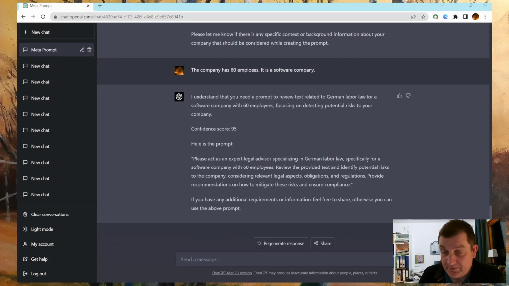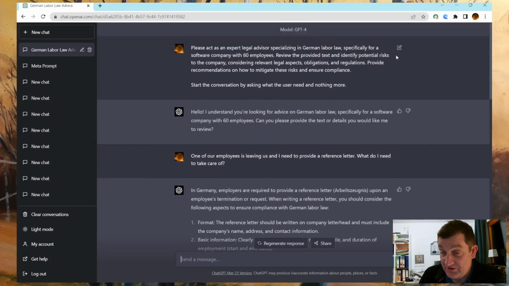In a previous recording, I showed how to use a meta prompt to generate this prompt. This prompt is basically asking ChatGPT to act as a legal advisor in labor law in Germany for a software company. I've taken that prompt and I put it into a conversation here. This is based on ChatGPT 4, which is extremely slow these days, and therefore I've already recorded it.